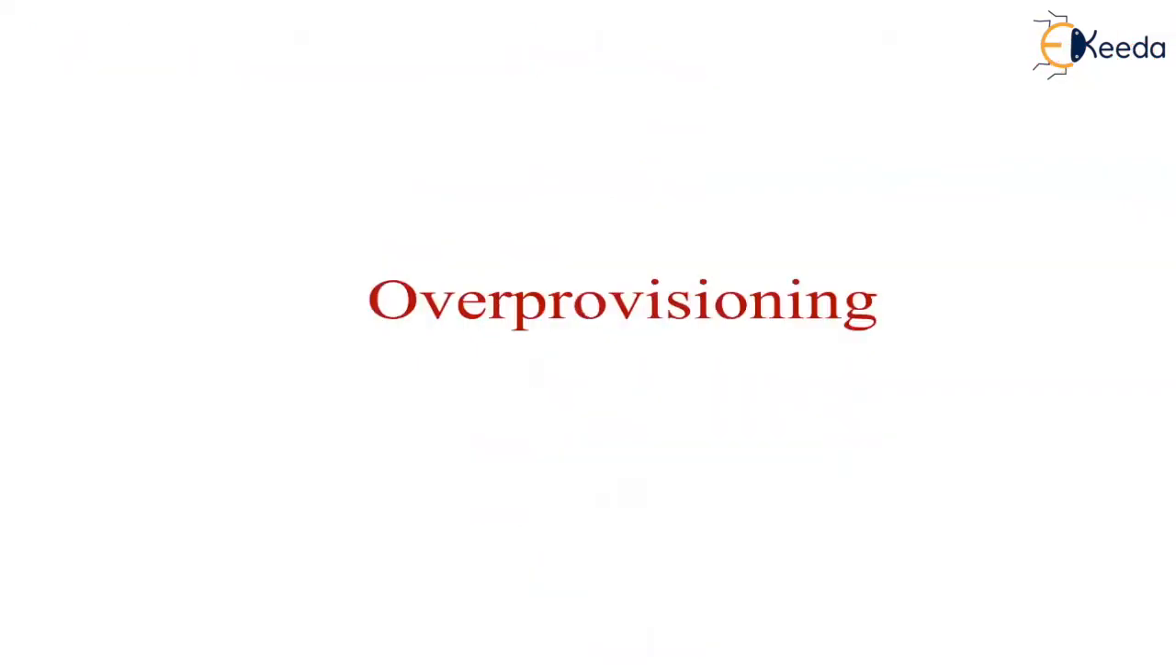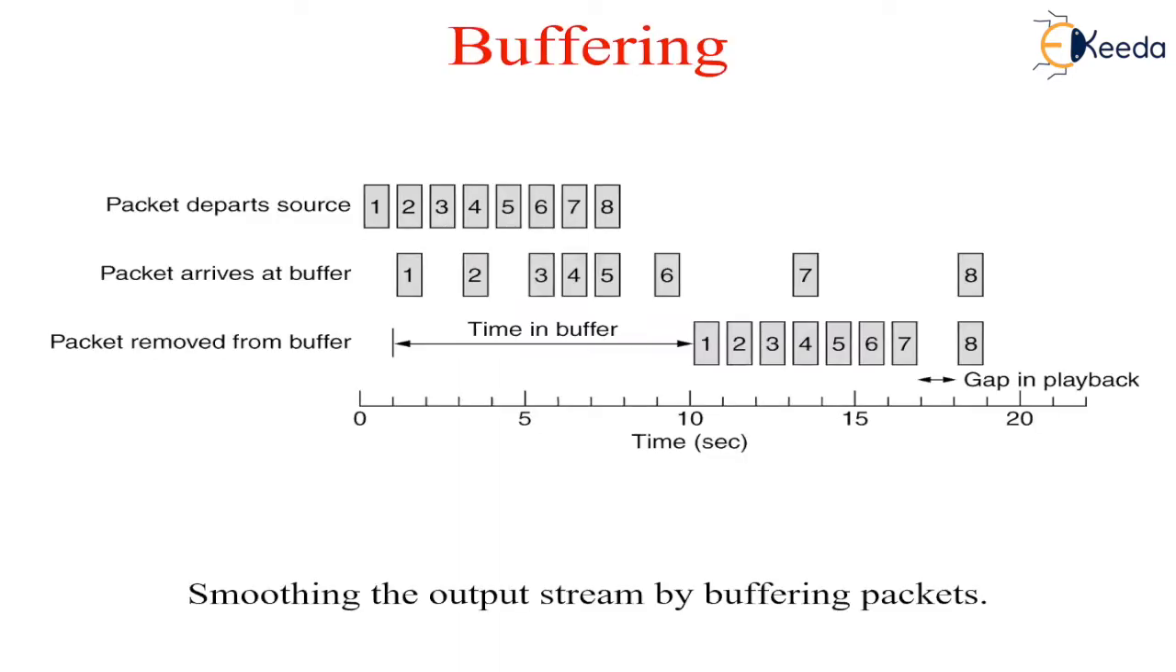First one is over provisioning. An easy solution is to provide so much router capacity, buffer space and bandwidth that the packets just fly through easily. The trouble with this solution is that it is expensive. The next one is buffering.